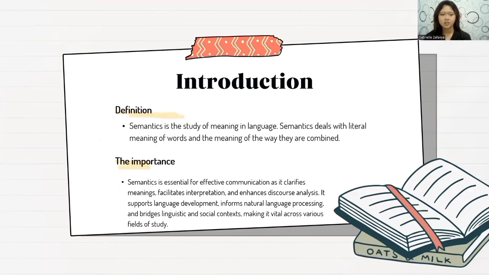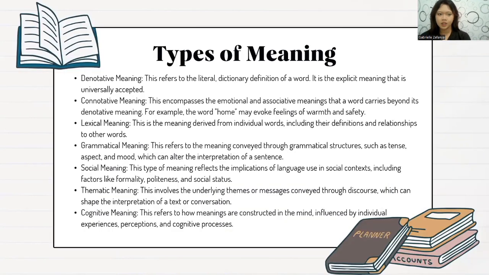So what is semantics? Semantics is the study of meaning in language. Semantics deals with the literal meaning of words and the meaning of the way they are combined. What is the importance of learning semantics? Semantics is essential for effective communication. It clarifies meanings, facilitates interpretation, and enhances discourse analysis. It supports language development, informs natural language processing, and enriches linguistic and social context, making it vital across various fields of study.